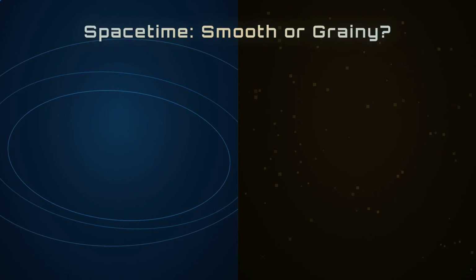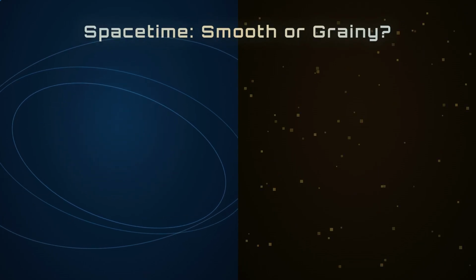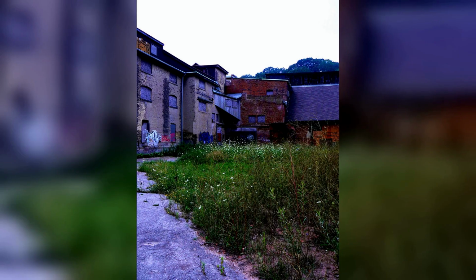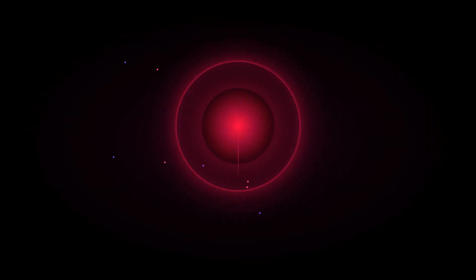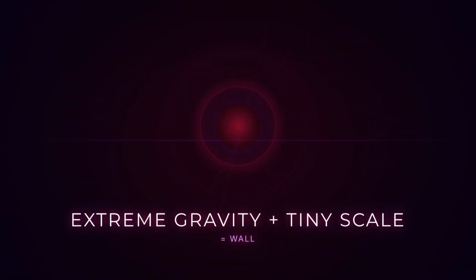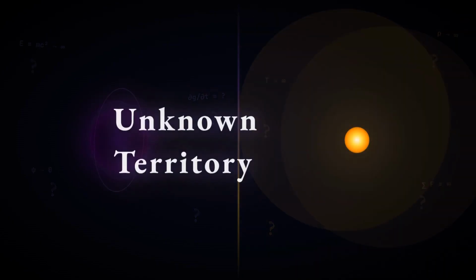General relativity says spacetime is smooth. Quantum mechanics says it is grainy. They refuse to merge. That is our glitch. Why does it matter? Black hole centers and the Big Bang squeeze extreme gravity and tiny sizes together. Our theories hit a wall. They cannot describe what happens inside a black hole or at the start of the universe.